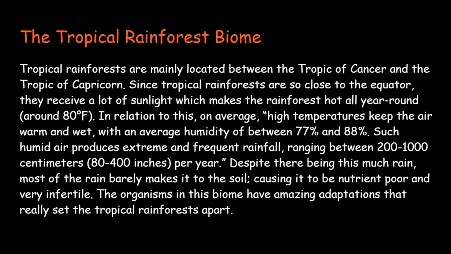Tropical rainforests are mainly located between the Tropic of Cancer and the Tropic of Capricorn. Since tropical rainforests are so close to the equator, they receive a lot of sunlight, which makes the rainforest hot all year round, which is typically around 80 degrees Fahrenheit. In relation to this, on average, high temperatures keep the air warm and wet with an average humidity between 77% and 88%. Such humid air produces extreme and frequent rainfall ranging between 200 to 1,000 centimeters, which is about 80 to 400 inches per year.